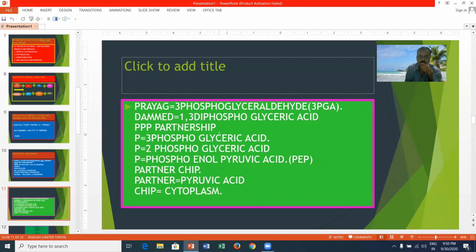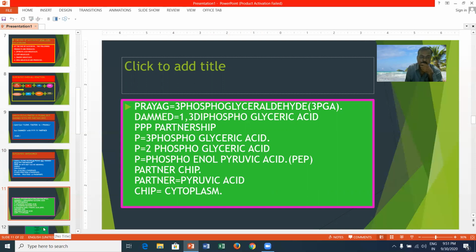Dammed means dihydroxyacetone phosphate, PPP means 1,3-diphosphoglyceric acid, 3-phosphoglyceric acid, 2-phosphoglyceric acid, phosphoenol pyruvic acid, and partnership means pyruvic acid. This entire glycolysis occurs in the cytoplasm.